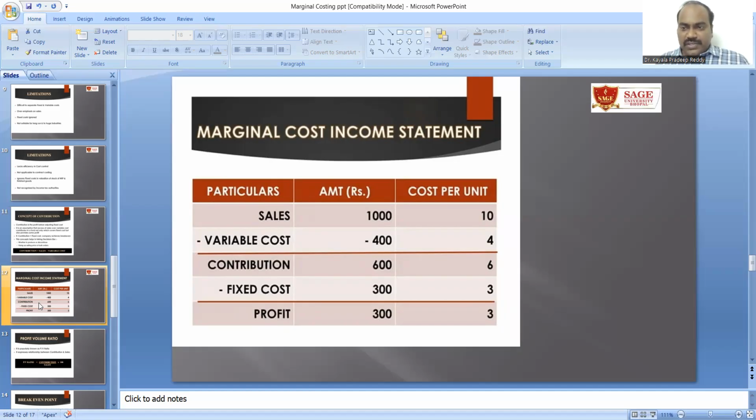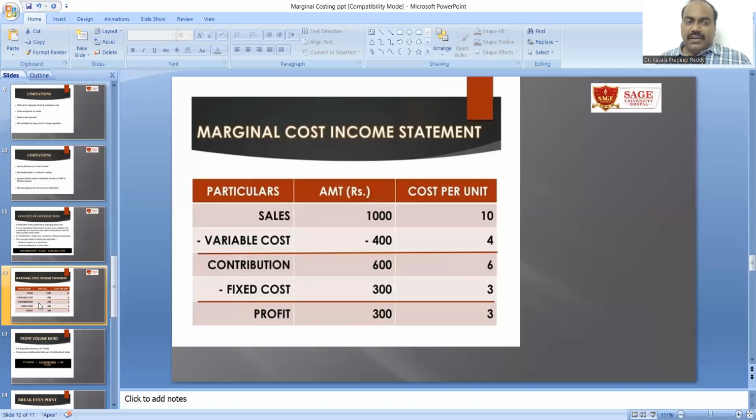Suppose fixed cost is 300 and the cost per unit is rupees 3, the profit is 3. So at the sales of 10 rupees per unit, the variable cost is 4 and the fixed cost is 3 rupees. That is 7. So altogether, we are having a profit of 3 rupees.